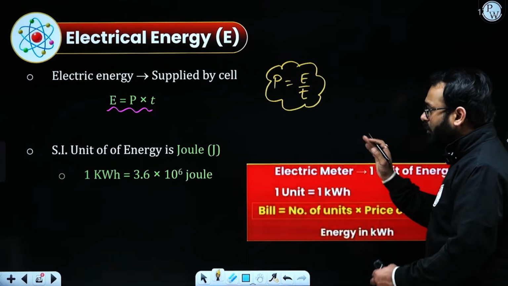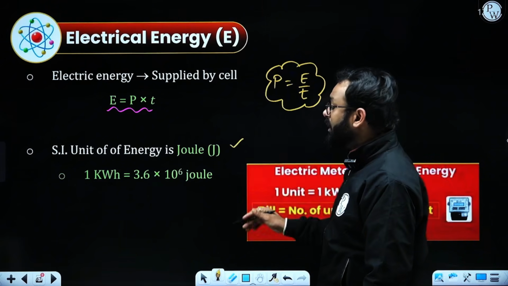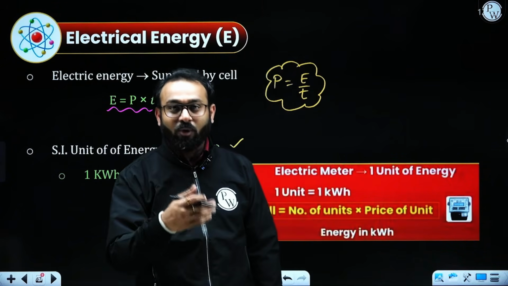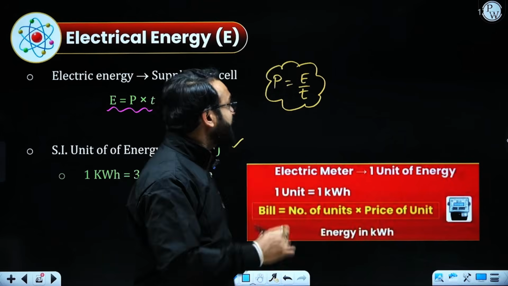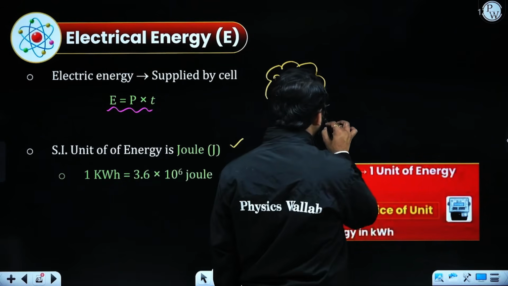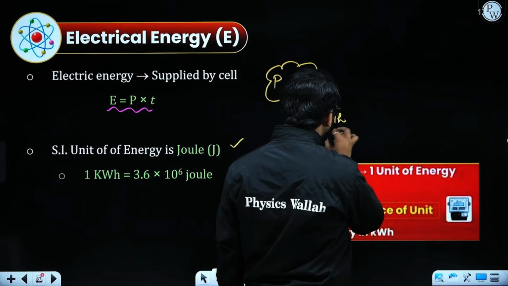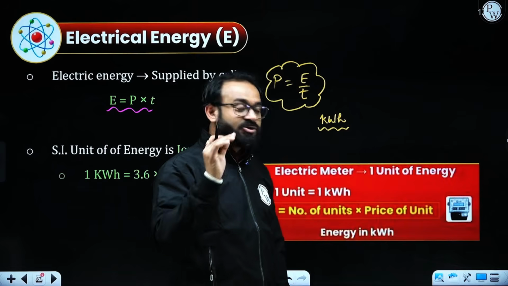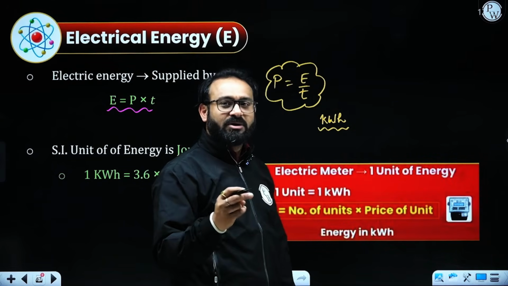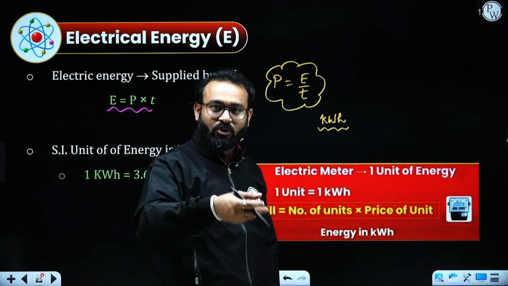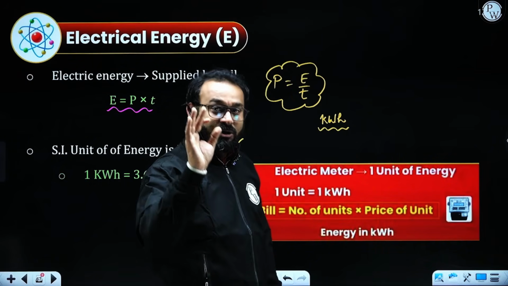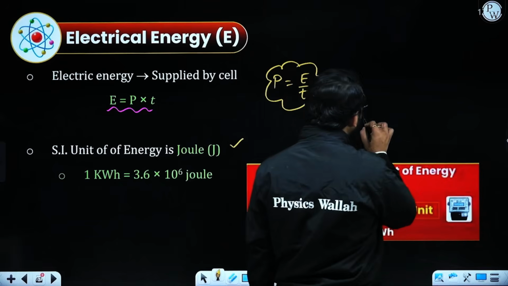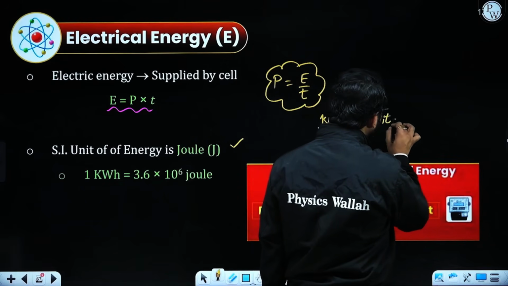So if we talk about the unit of energy, that is joule. But the energy that is consumed by us at home or for commercial or domestic purposes is represented by kilowatt hour, because the amount of power that we are using monthly is in terms of kilowatt, which is 1000 watt, and the number of hours you are using that energy.